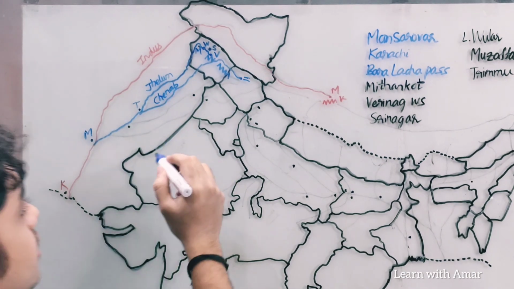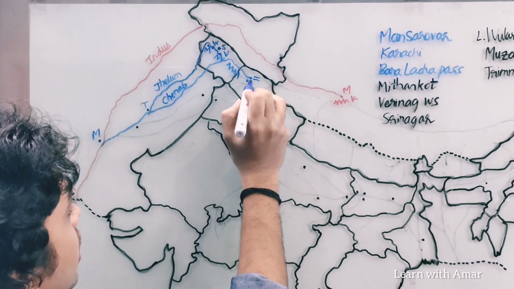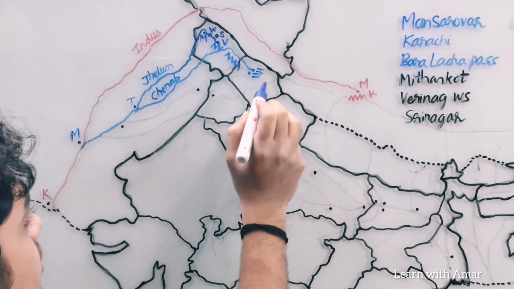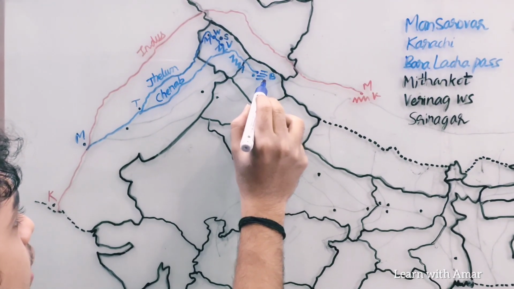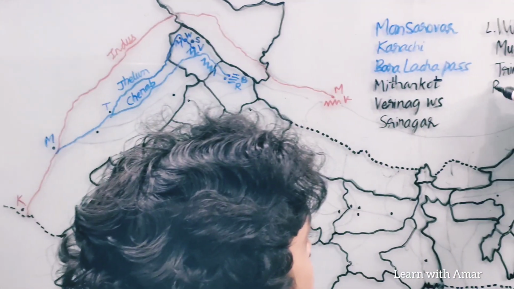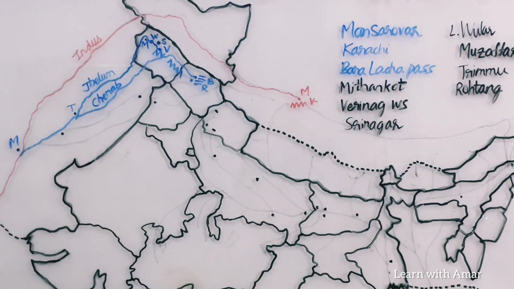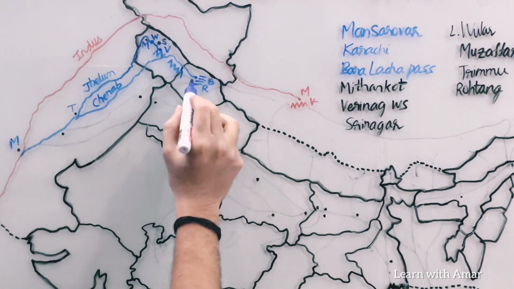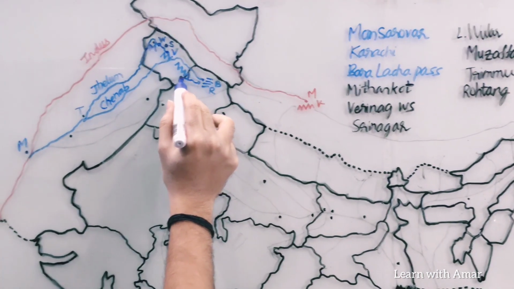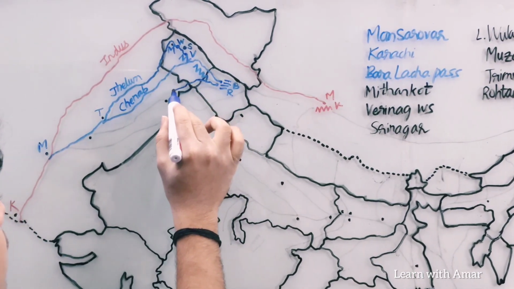Now let us look at the third tributary. This originates here in Rohtang Pass. So this is Baralacha Pass and this is Rohtang Pass in Himachal Pradesh. Then it flows through Himachal Pradesh and then a little through Jammu Kashmir and Pakistan.